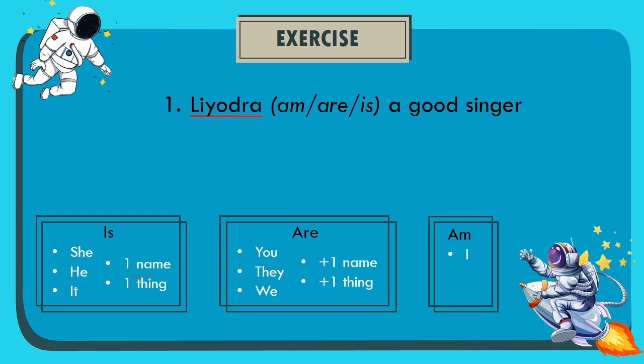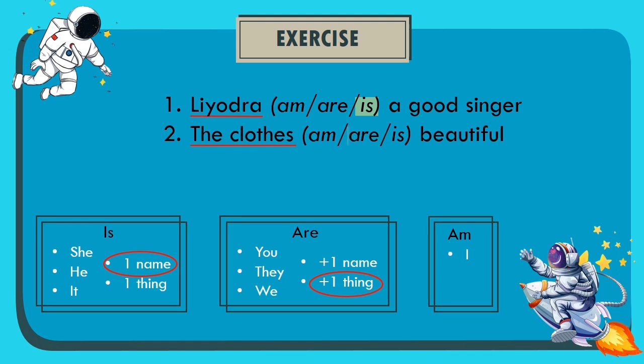Let's focus again on the subject of the first question, Deodra. Deodra is included in one name. Then the correct answer is Deodra is a good singer. The second question, the clothes are beautiful. Like the first question, focus on the subject, because here there's an s, which indicates more than one thing. So the correct answer is "are".